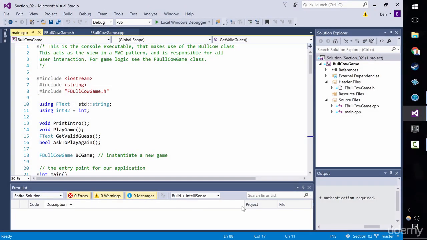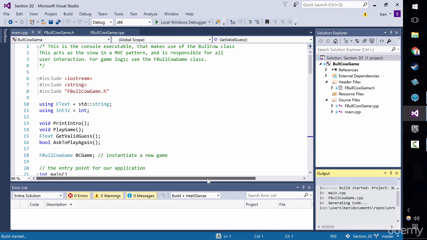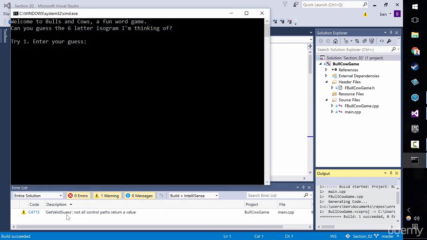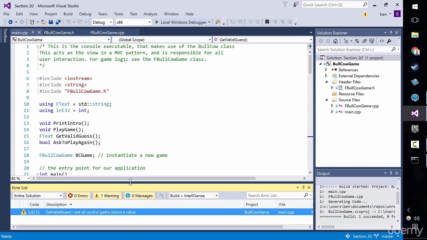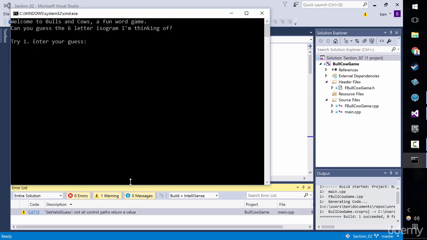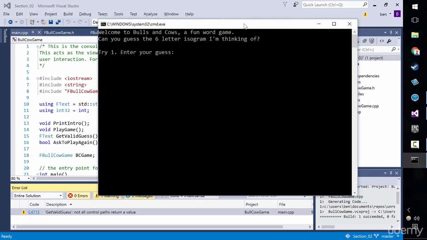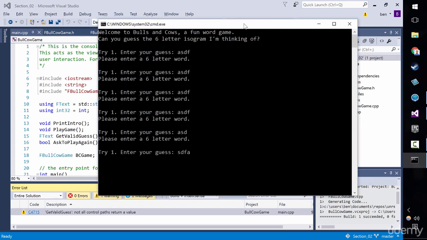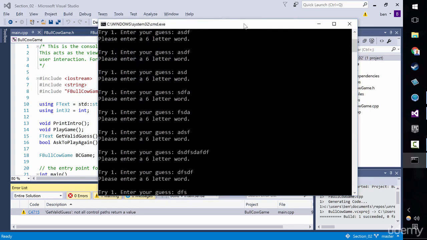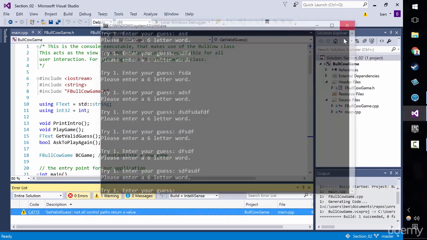So welcome back, fine people. First thing I want to do is remove the compiler warning that we have. I don't like leaving this in. We have get valid guess, not all control paths return a value. Now let's remind ourselves why that happens. It happens because the computer doesn't realize that we could go around this loop forever, basically, with the user never ever submitting a valid guess.